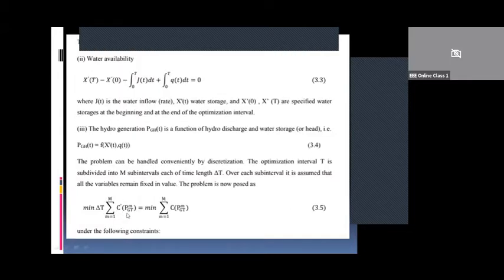Our aim is to reduce the cost of the generation over a period of time T. Now when you discretize into M sub-intervals, that is m equal to 1 to M, dt in the earlier equation becomes delta t, the sub-interval. So this has to be minimized. This function has to be minimized over m equal to 1 to M. So we have divided the total interval into M sub-intervals. Here we have to minimize the cost of the thermal power plant under the following constraints.